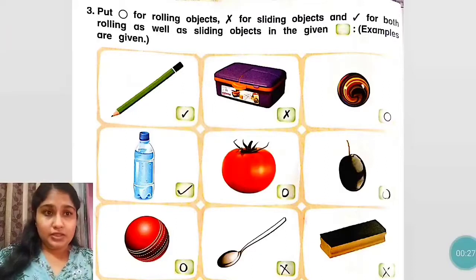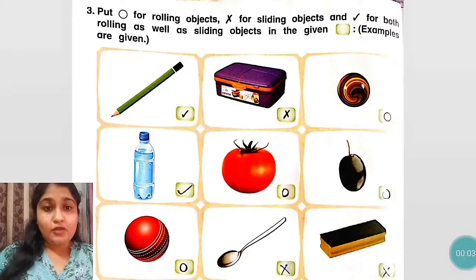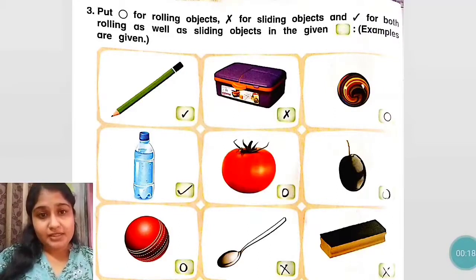Here we have to identify each and every picture. In these pictures, objects are given which can roll and which can slide and which can do both the things. Both the things means roll भी कर सकते हैं and slide भी कर सकते हैं.